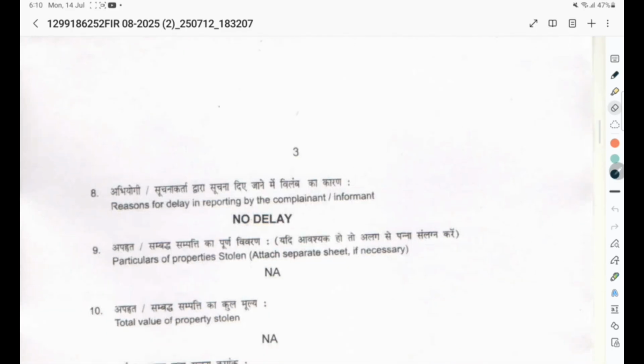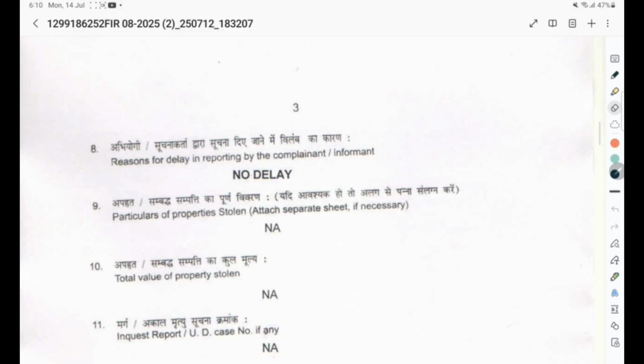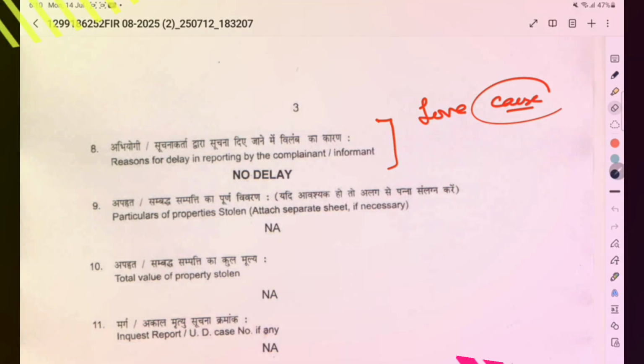Apart from that, we are also having a great point of defense: reasons for delay in reporting by the complainant. Do you know, even in love, we are having a cause. Without cause, there cannot be a fire.